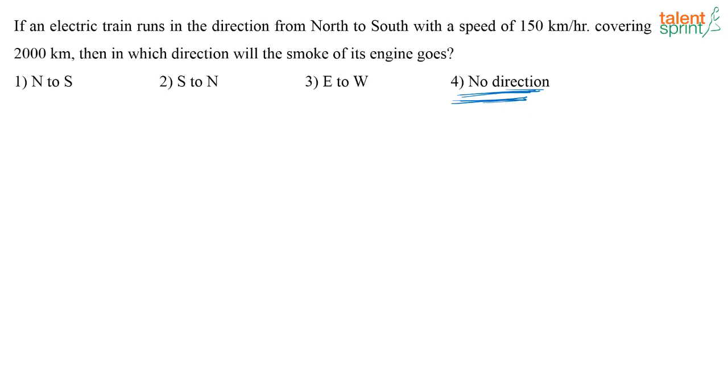So here the answer is, an electric train never emits smoke. So where will the smoke come from? There will be no smoke in an electric train. So your answer will be no direction. Somebody is giving the answer as 2 or 4. It is 4, no direction. An electric train does not emit smoke. If you have a steam engine, then you have smoke coming out from the train, but an electric train will not emit smoke. So there is going to be no smoke, so no direction. That's going to be your answer.